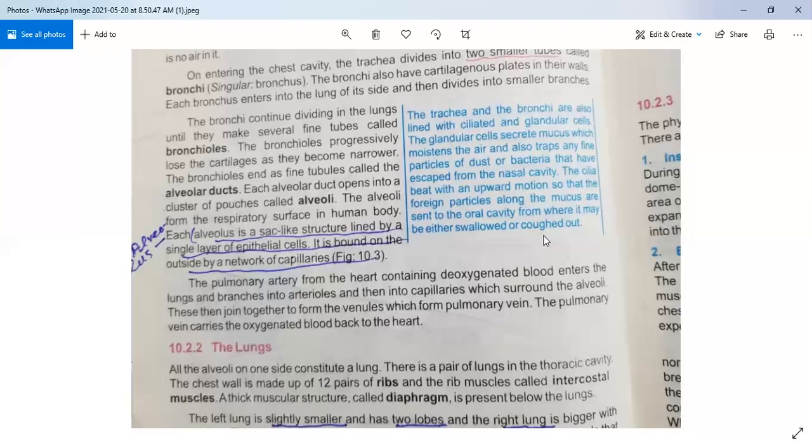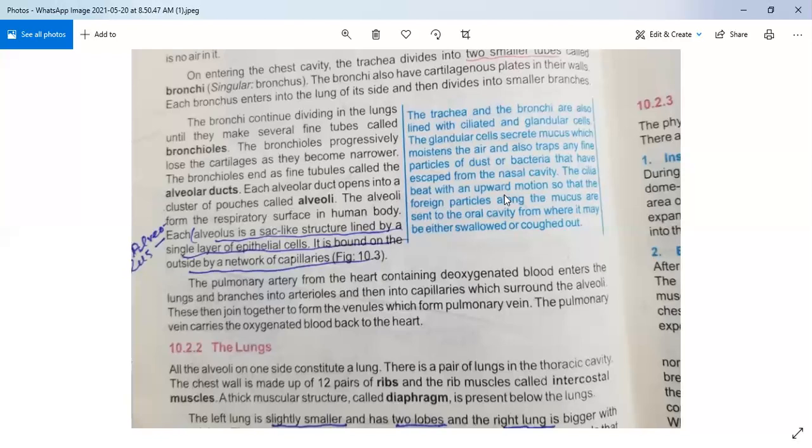Okay, so this box is very important. Here we have discussed the function of the trachea. The trachea and the bronchi are lined with ciliated and glandular cells. Glandular cells do two important functions: first, they moisten the air, and secondly, they trap the dust particles.